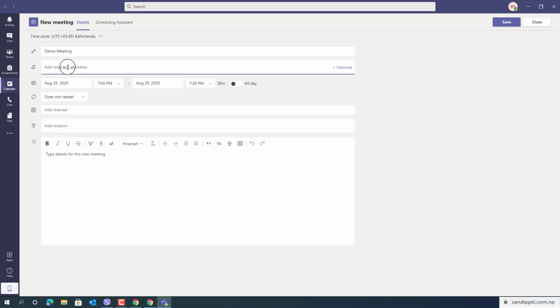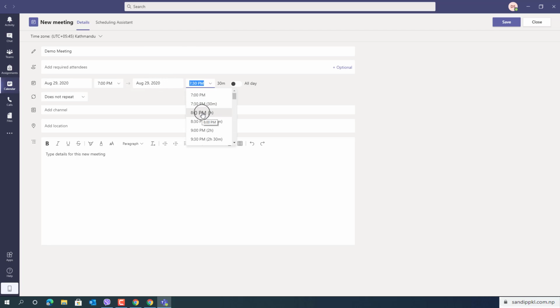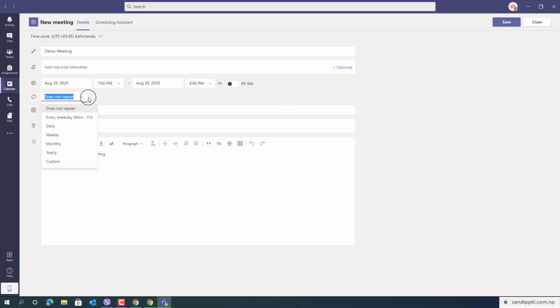And next, you can set time and date. Let's set it like 7 p.m. and August 29 to 7 or 8. Let's make it 1 hour, and if it will repeat, means you can set like every weekday, Monday to Friday, daily, weekly, monthly, yearly, or custom.